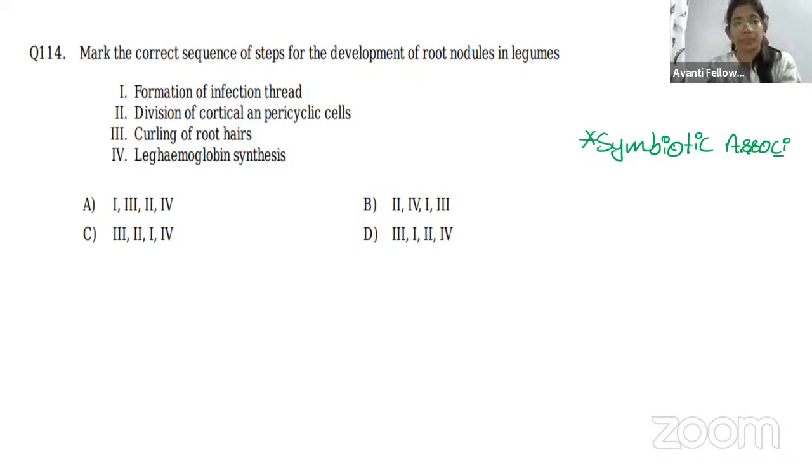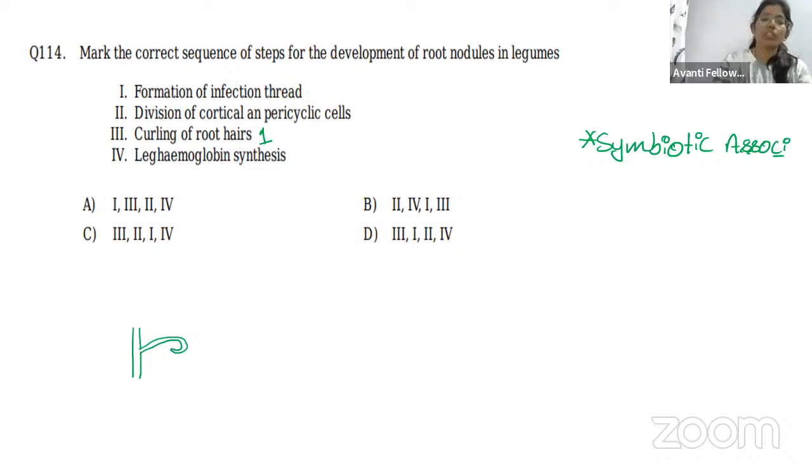Can you tell me? As soon as the bacteria enters, the first step is that the root hair will get curled. If this is the root hair, this will get curled first.